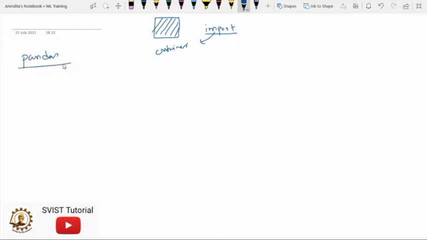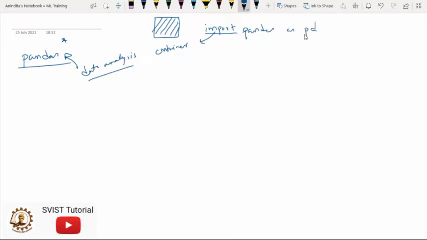So this is the first library that we have to import. This pandas library is very popular because it is specifically used for data analysis. I have explained that data analysis is very important to understand the data, to visualize the data and to measure the statistics of the data. So this pandas library will help us with that. And whenever we import this library, you will always find me writing import pandas as pd.